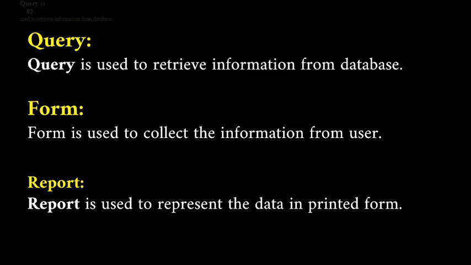The report is used to represent the data in printed form that you can print on paper. Through what can you prepare a report? Through query and tables. But you can use the form to input the data. That information will go to the table, and also to the query. By using the table or the query you can prepare the report, and print it on paper. That is also called the hard copy, the final result which will be printed on paper. So the database consists of table, query, form and report.